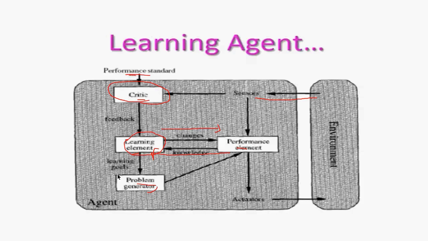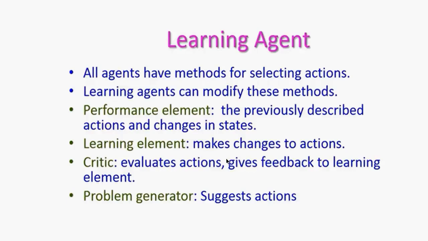And according to the goal, the problem is generated with the solution, and that also reflects the performance. Then from there it goes to the actuator, and the actuator delivers the information. So it is dependent on the performance element, learning element, critic, and the problem generator. So this is all about types of agents.